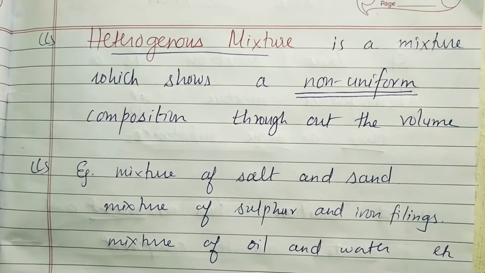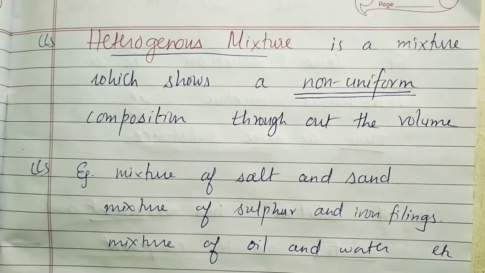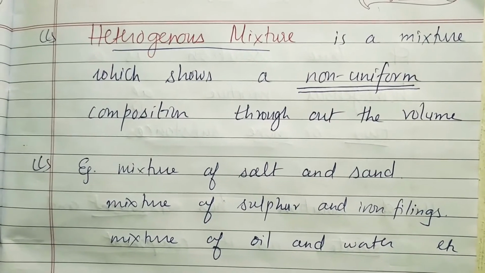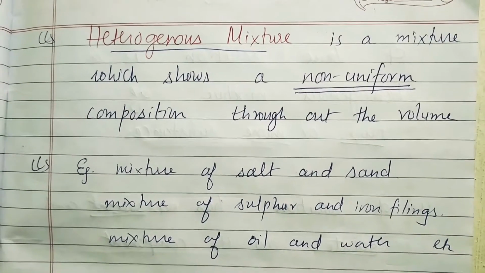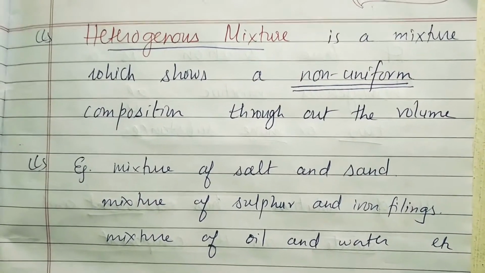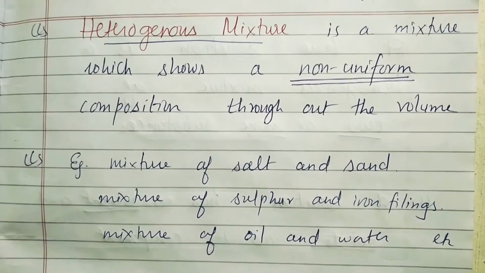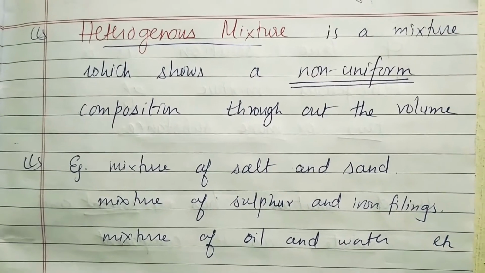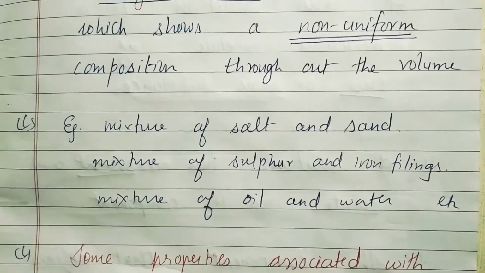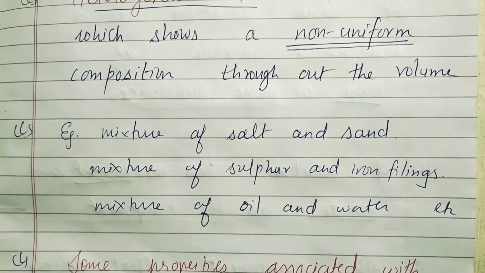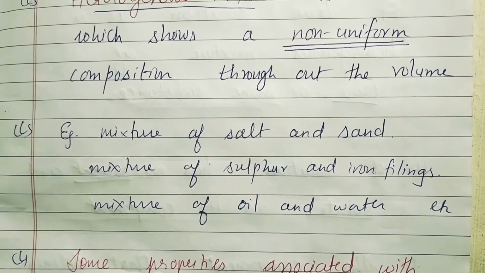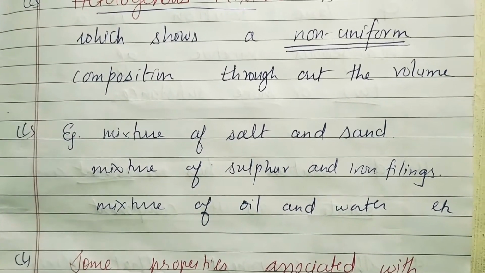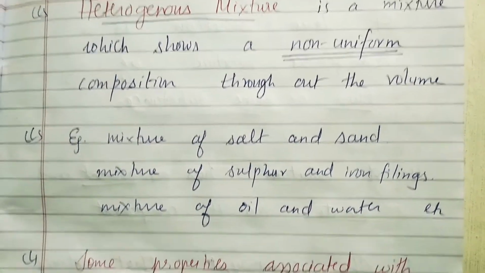Now let's talk about heterogeneous mixtures. Heterogeneous mixture means a different kind of composition. So it is a mixture which shows a non-uniform composition throughout the volume. In a homogeneous mixture it was uniform, but in the case of a heterogeneous mixture it is non-uniform. Examples: salt and sand, sulfur and iron filings, a mixture of oil and water. So you see there is a non-uniform composition.